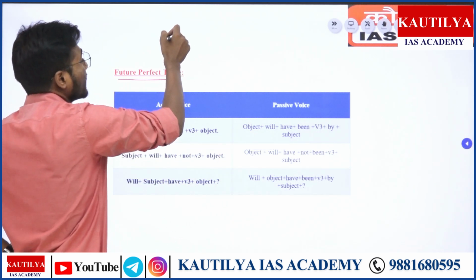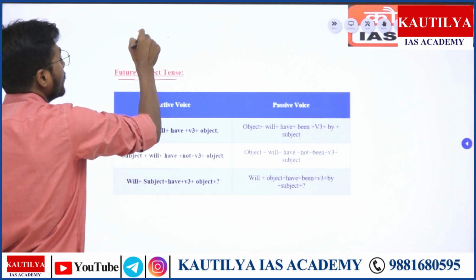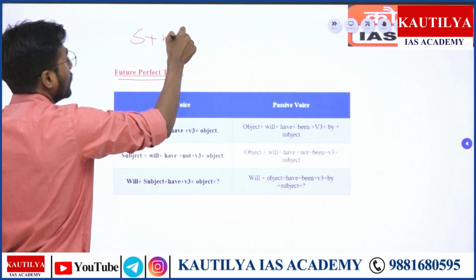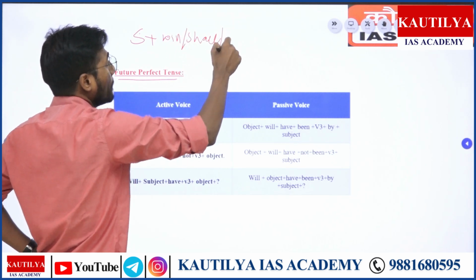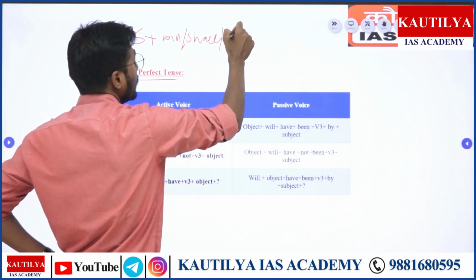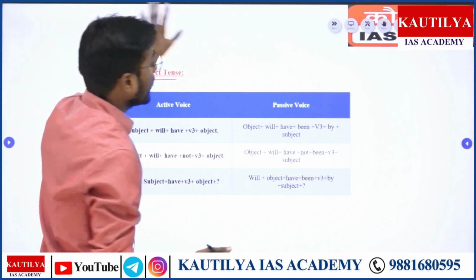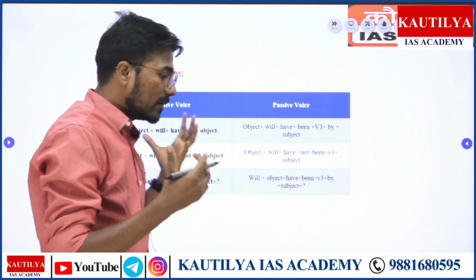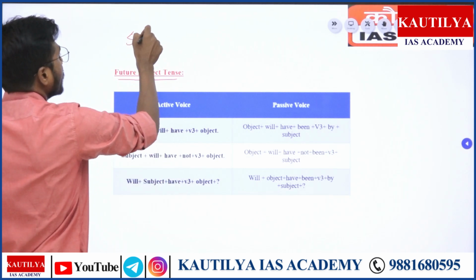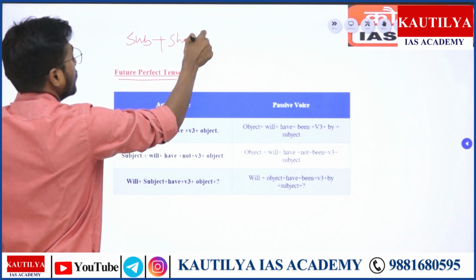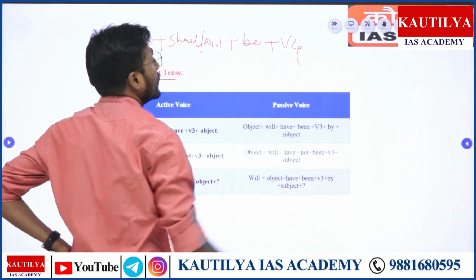As we know, in future continuous tense, subject, shall or will, plus be, then verb form number 4.